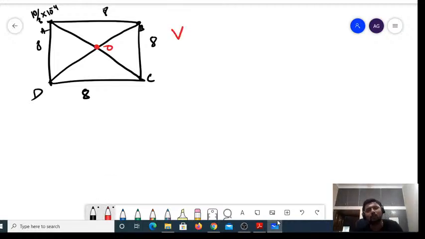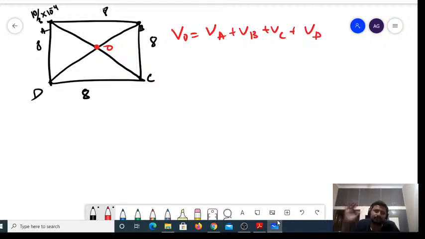So potential at O is given by VA plus VB plus VC plus VD. Because all are positive, directly you can add them. Now, to do that, I need to know the distances OA, OB, OC, and OD. OA is equal to OB, equal to OC, equal to OD. How to find that one?